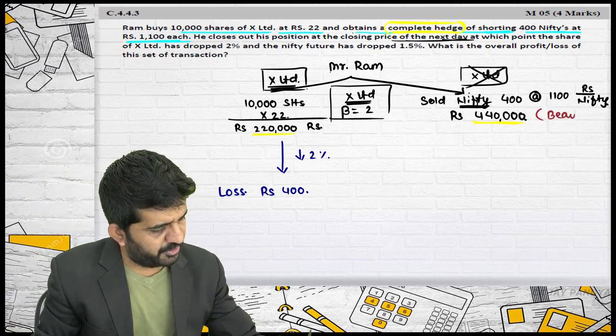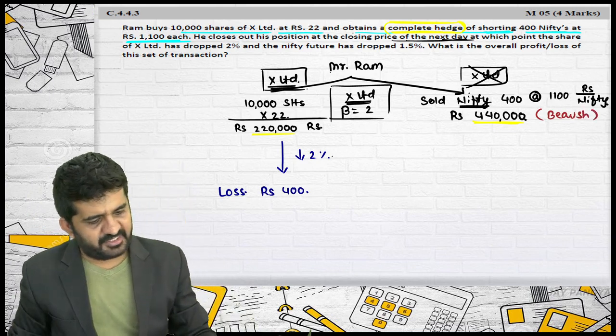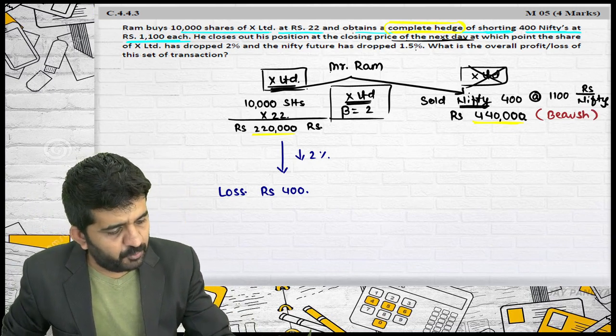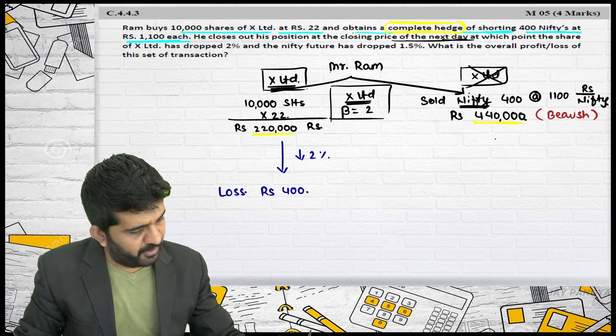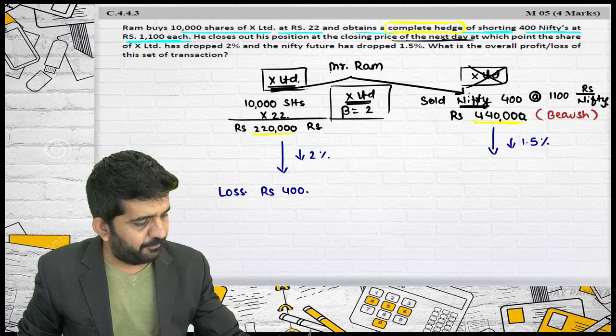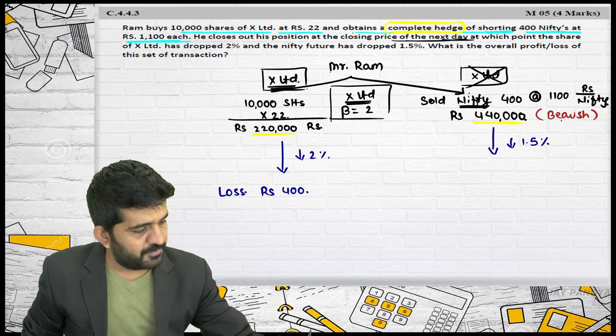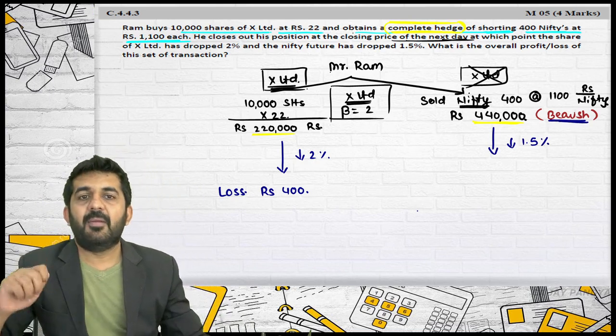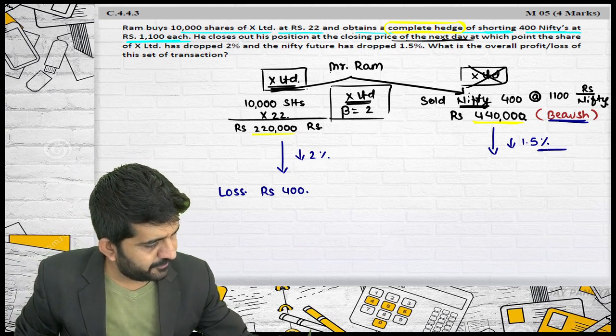I was bullish over here or bearish over here? I was bearish over here. Let me see how the market is reacting. The Nifty future has also dropped by 1.5%. So this has dropped by 1.5%. I was bearish. Market is bearish.